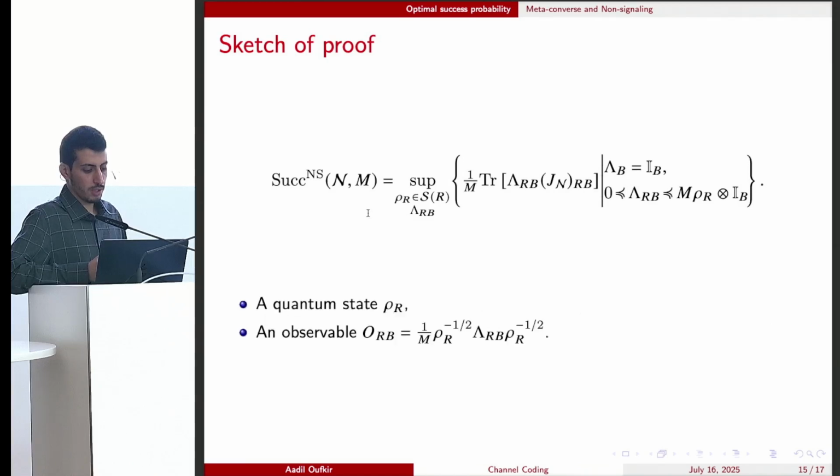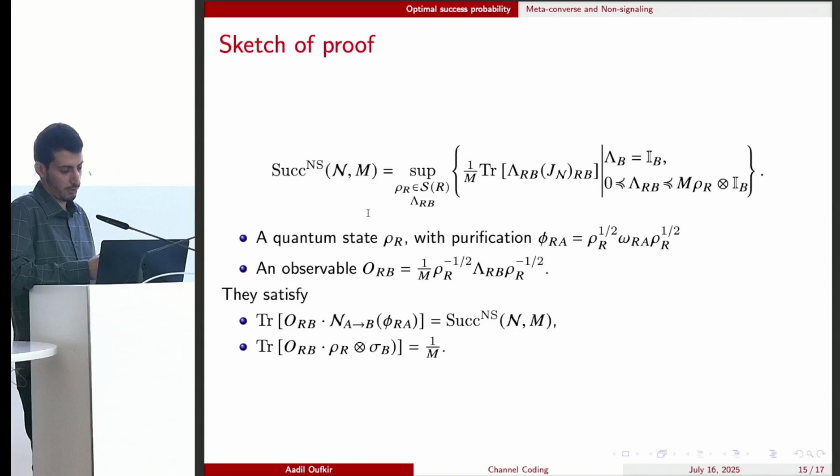So in the SDP of the non-signaling success probability, we have two objects, rho_R and lambda. Rho_R is a state, and lambda can be turned into an observable by dividing by m rho_R. Now, this state and this observable have some relations.